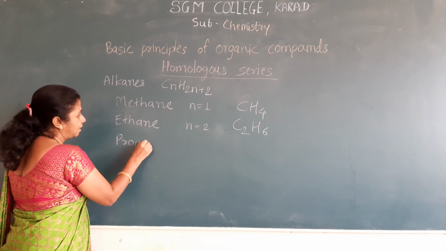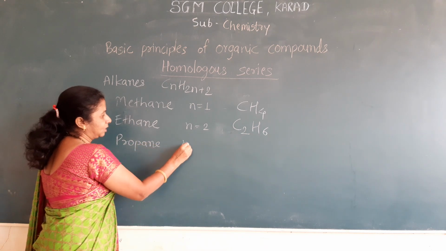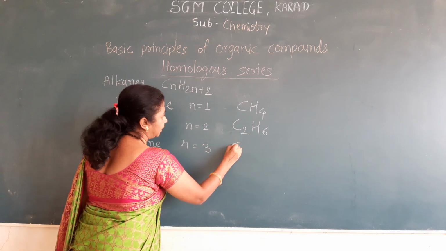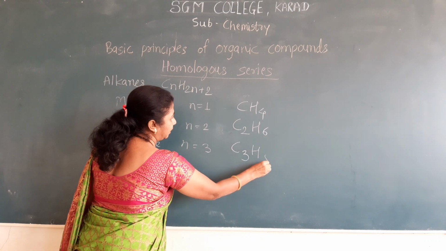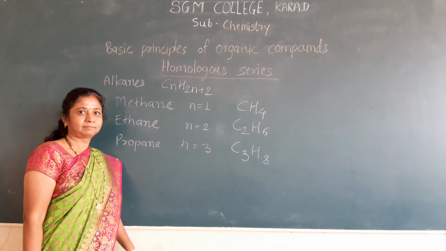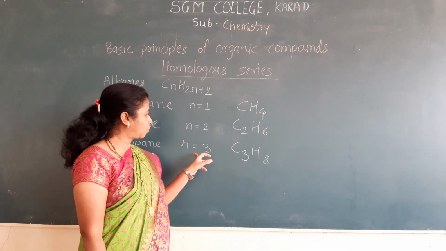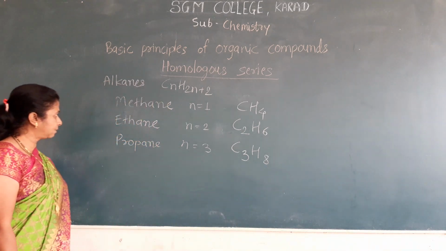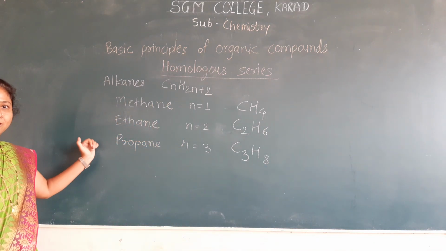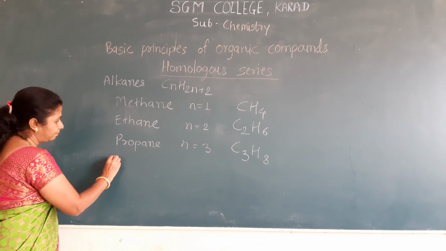The third member is propane, where n is equal to 3, and the molecular formula is C3H8. The next member, the fourth member of the alkane series, is butane.